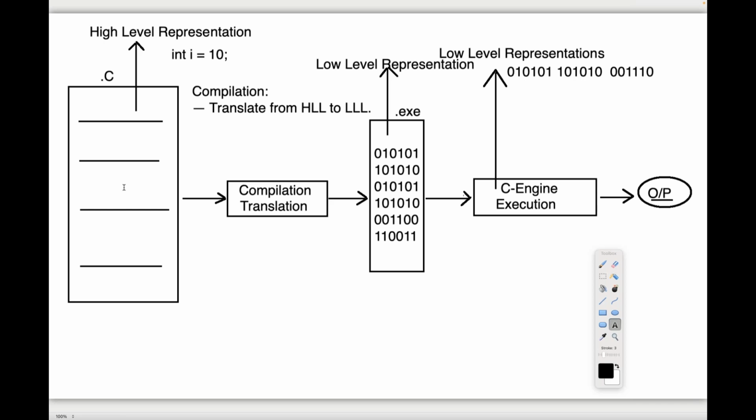But in my point of view, my philosophy is what? In your practice, if you are getting more number of errors, feel happy for it. Don't feel bad about your programming. If you are getting more number of errors, you are going to learn more subject. And if in the first attempt itself you are getting output, don't feel happy for it. If you are getting more number of errors, don't panic by seeing all the errors, but sit there, try to resolve one by one, and try to analyze why these errors are coming. At the end, you are going to get very good knowledge. So whenever we are getting more number of errors, feel happy. Why? Because we are going to learn more subject.